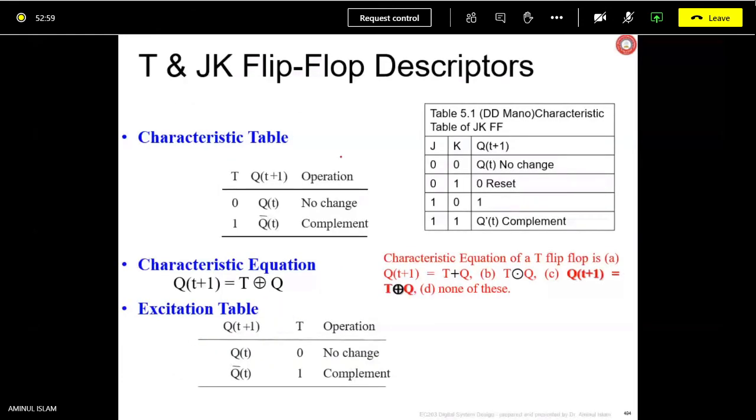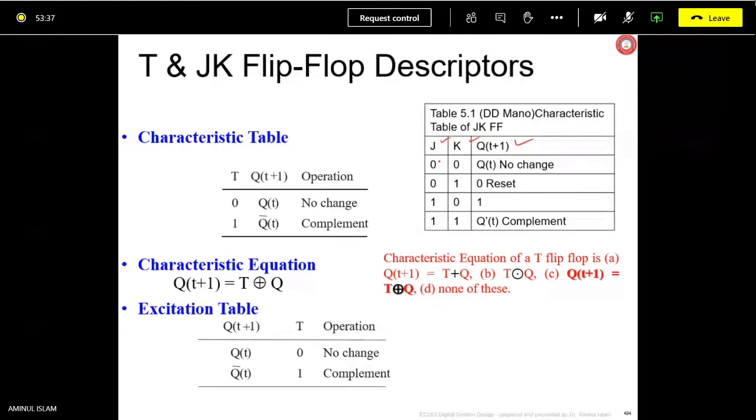Similarly, the JK flip-flop. We have not yet seen it, so let me tell its characteristic table here. J and K are the inputs, and Qt plus 1 is the next state. Like SR, where S and R were inputs, here J and K are inputs. The JK flip-flop is another type of flip-flop, and the T flip-flop is another type. We are going to show the diagram very soon.